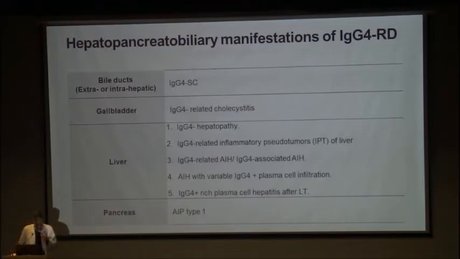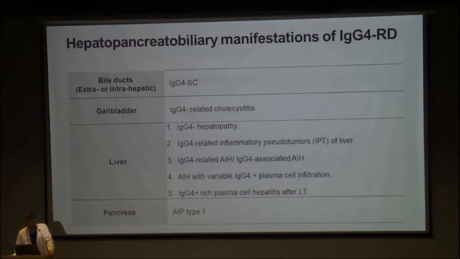One is the IgG4 hepatopathy, which is actually the liver manifestation of IgG4 related sclerosing cholangitis. So this is a potpourri of terms: when the liver is involved secondarily because of the bile duct inflammation or the obstructive changes, it is called IgG4 hepatopathy. Another related entity is IgG4 related inflammatory pseudotumor of the liver, IgG4 related autoimmune hepatitis, also called IgG4 associated autoimmune